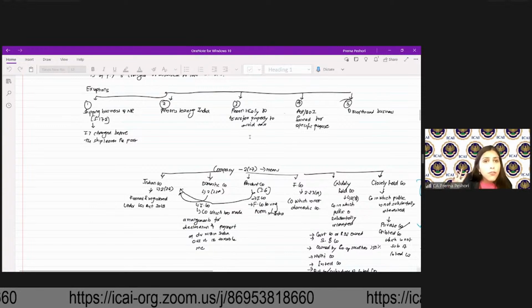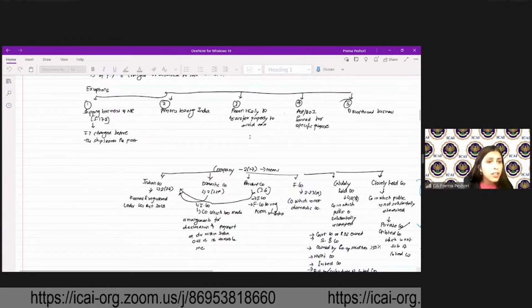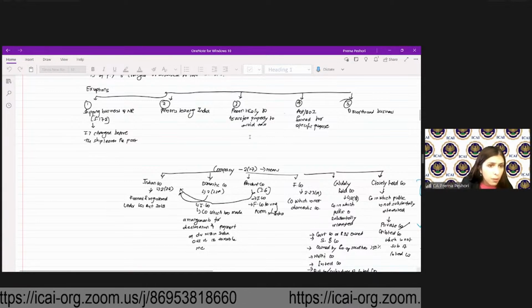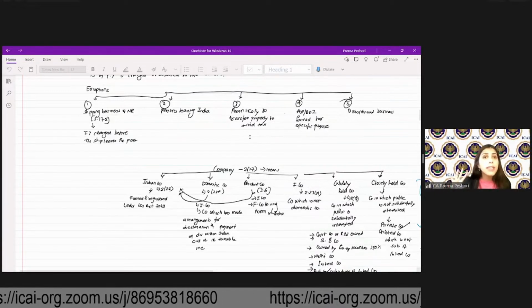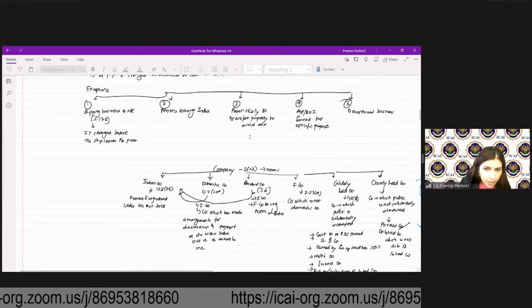Yes, under the default tax regime, there is no set off of any loss under the head income from house property with any other head of income. So you will not be able to claim it in case of a let out property. If you have any loss, you will not be able to claim that.